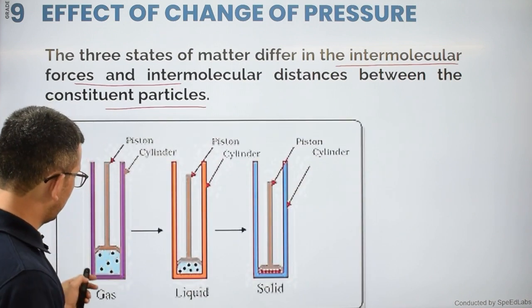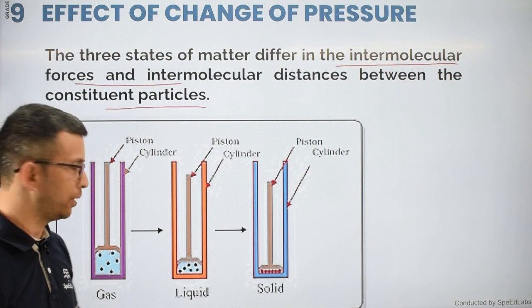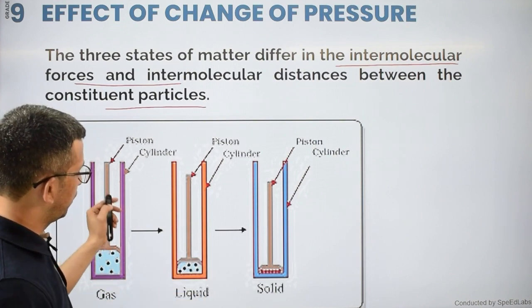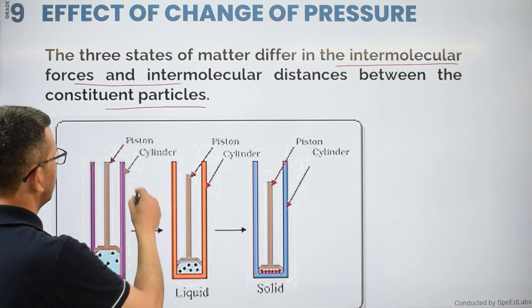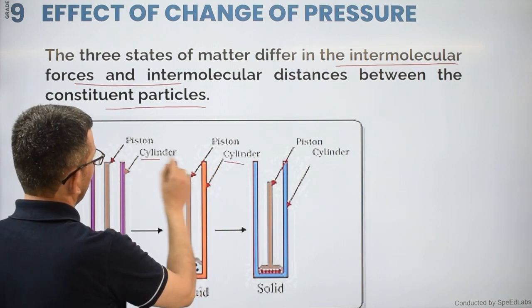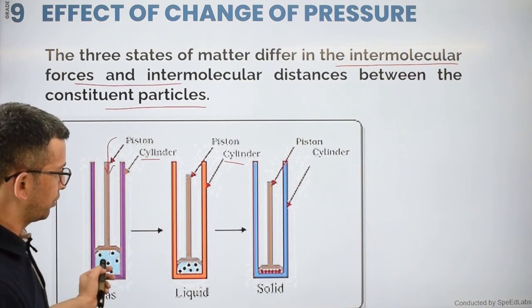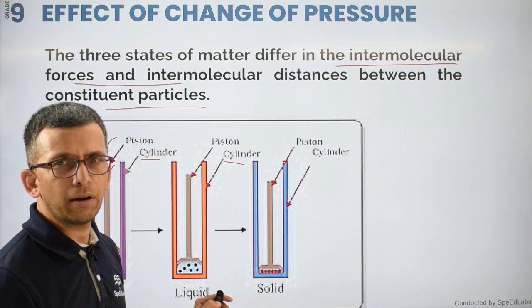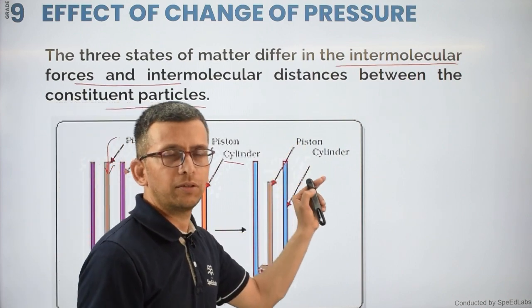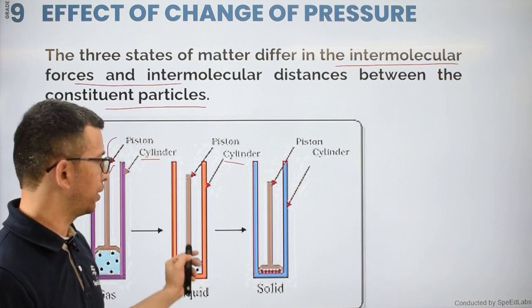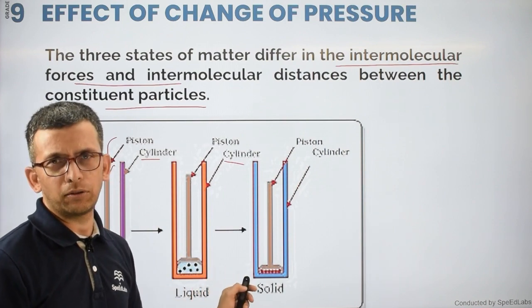So for example, let's say I have three materials with me, one is gas, one is liquid, one is solid. If I fill them in a cylinder and put a piston here, what will happen? Gas compressibility is extremely high because the intermolecular space is extremely high in that. Liquid I can compress a little bit, but in case of solid, this is not at all possible.